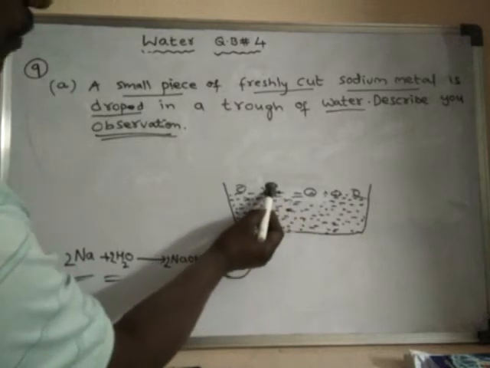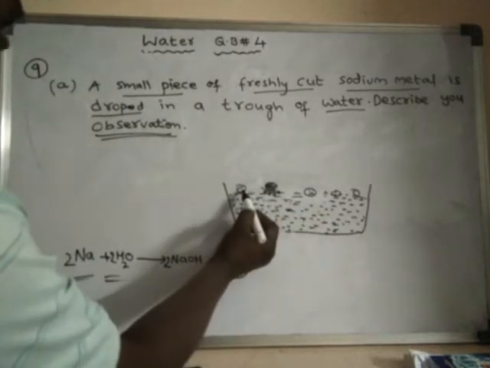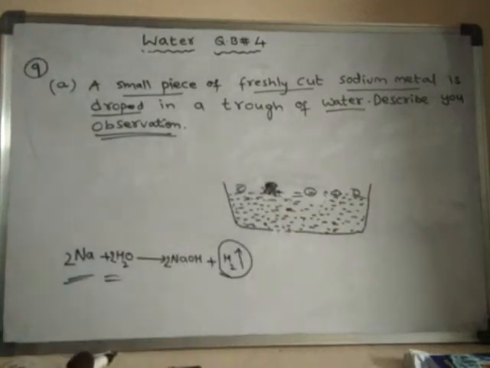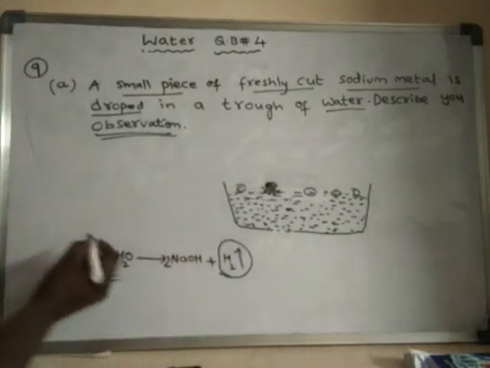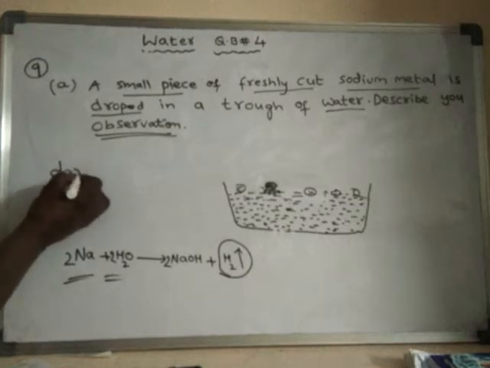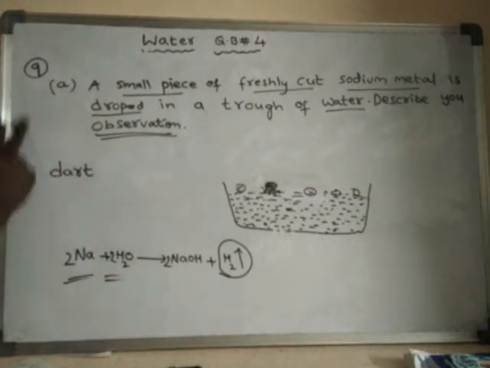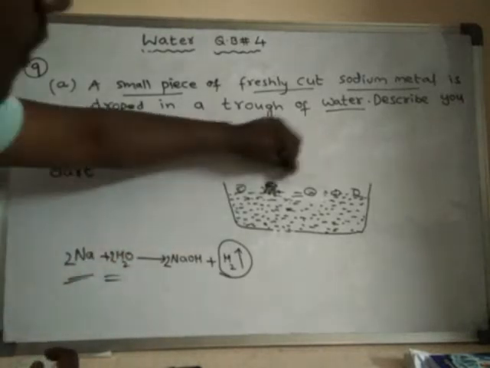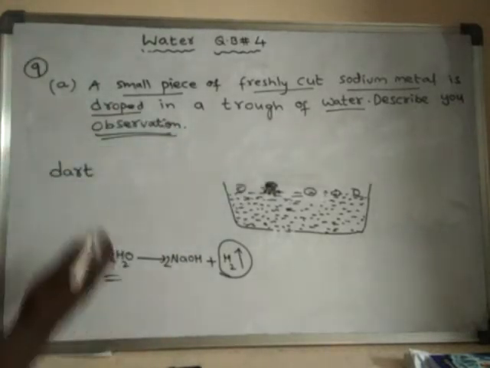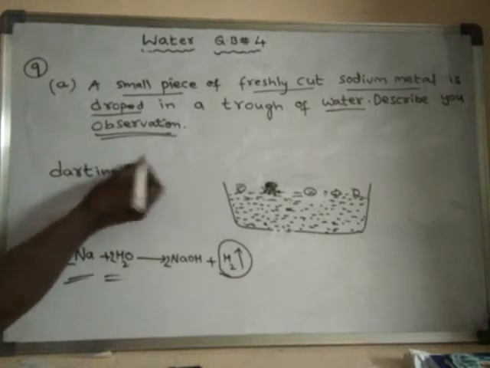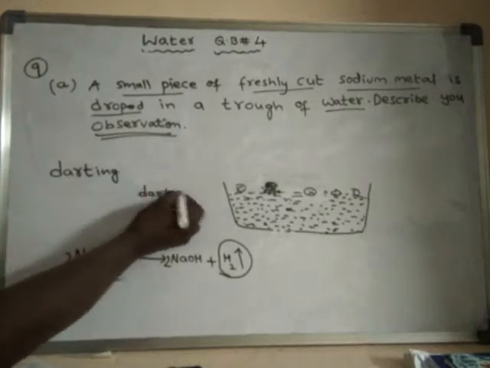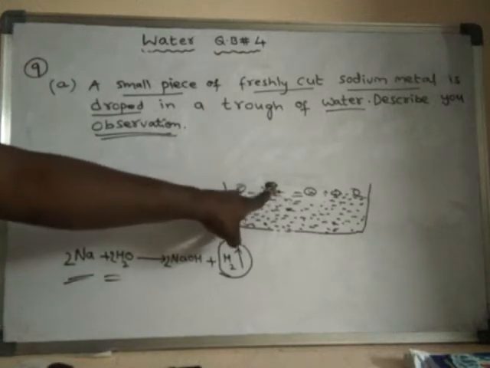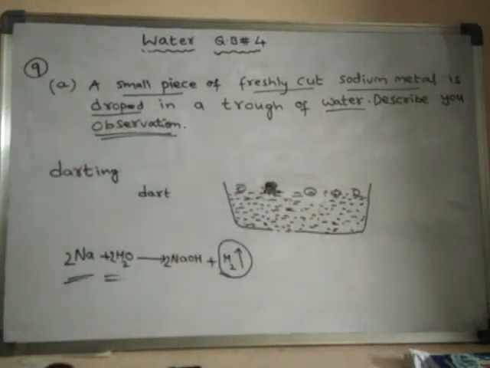It will jump from here to here, or here to here, like this. It keeps on jumping on the surface of water. That movement is said to be darting. Dart means jump from one place to another place. The silvery ball will dart from one place to another place.